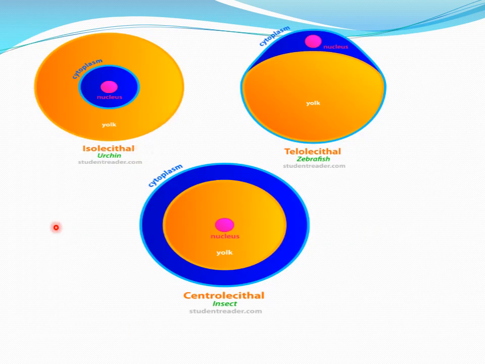So in this figure we can see isolecithal eggs, where the yolk is uniformly distributed. Telolecithal eggs, where the yolk is concentrated towards the vegetal pole only. And here centrolecithal eggs, where the yolk is concentrated towards the center. Here it is concentrated towards one pole. That's why it is called telolecithal eggs.